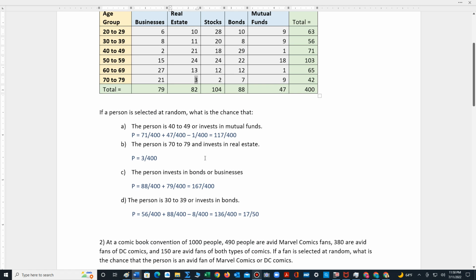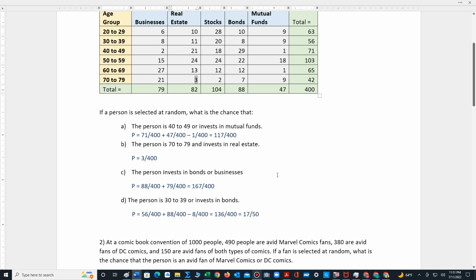Bonds and businesses are mutually exclusive. They have nothing in common. So we can calculate the probability that someone invests in bonds. That's 88 out of 400 plus the probability that someone invests in businesses, 79 out of 400. Add the fractions, we get 167 out of 400.